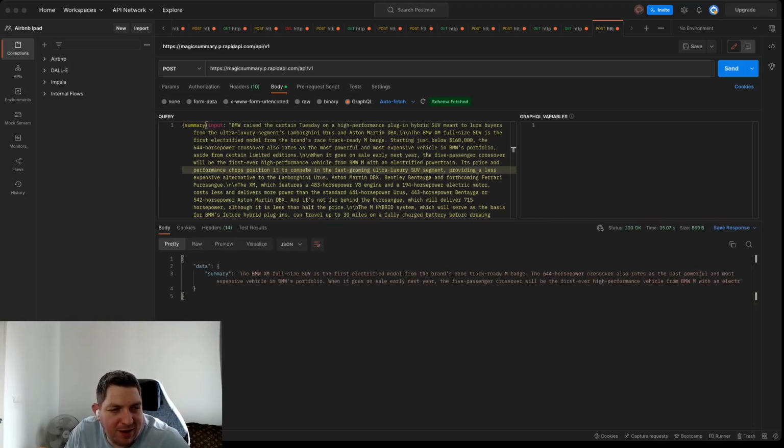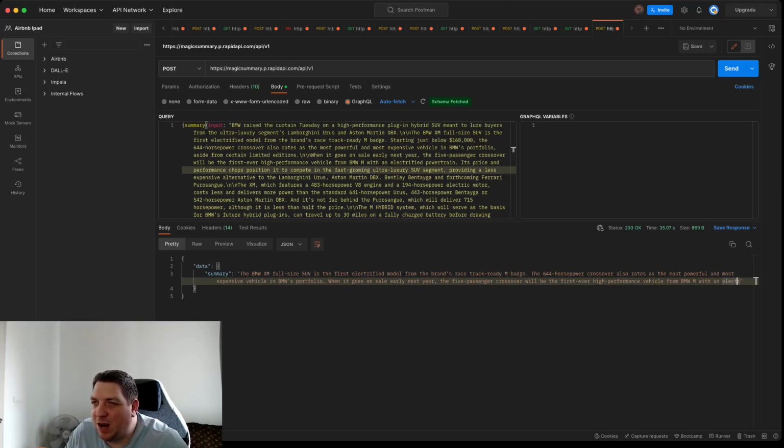So the BMW XM full-size SUV is the first electrified model from the brand's racetrack-ready M badge. 644 horsepower crossover, also rates the most powerful, most expensive vehicle in BMW's portfolio. When it goes on sale early next year, the 5-passenger will be the first ever high performance with an electric, and it looks like we have cut off there.